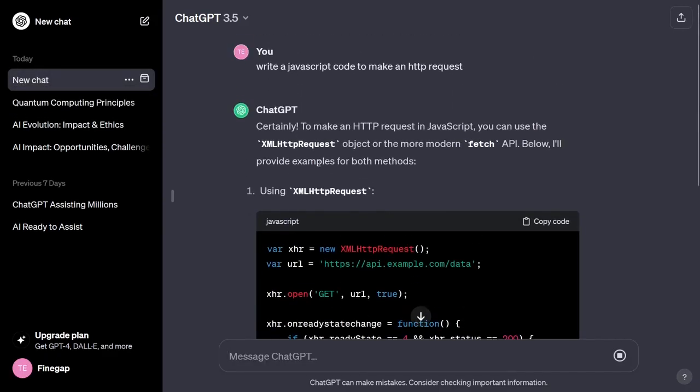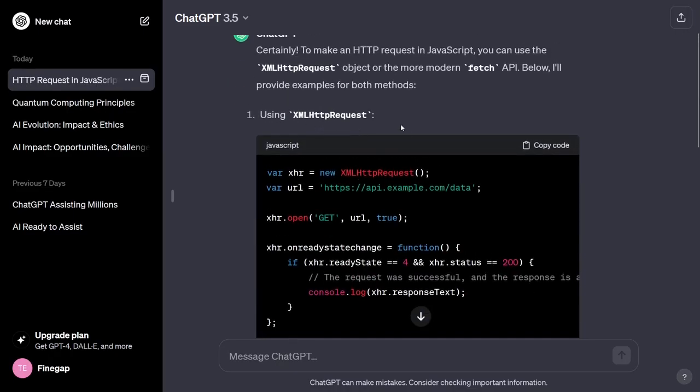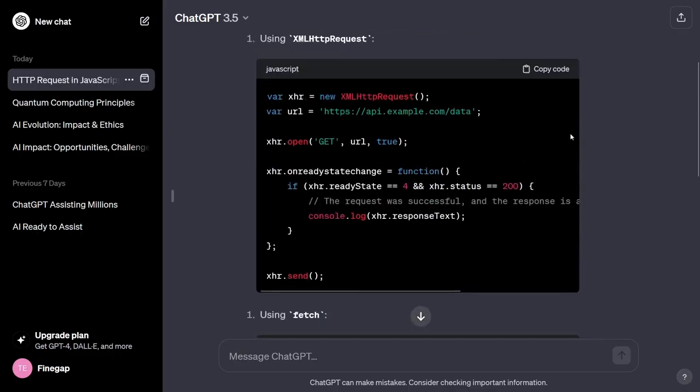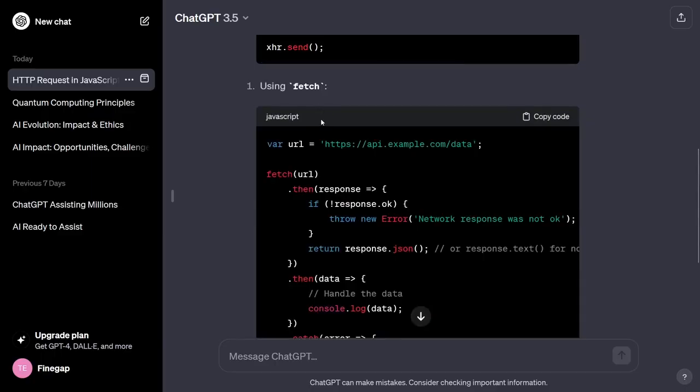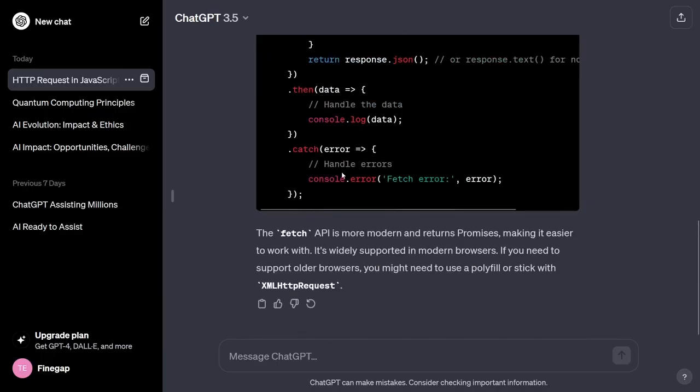So now you can see that it is also explaining how to generate the HTTP request, and it is also providing me the code. On the top right section you can see a button like copy code, so we can just click on this to copy this whole code. So friends, you can see that it is also telling us how we can send an HTTP request using JavaScript.